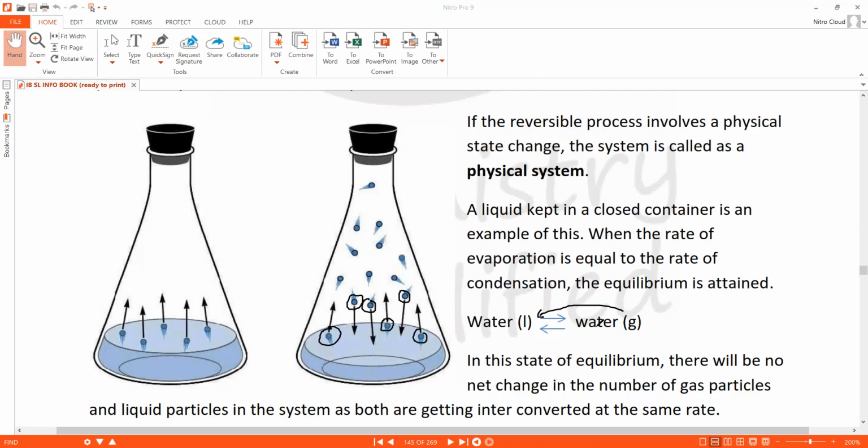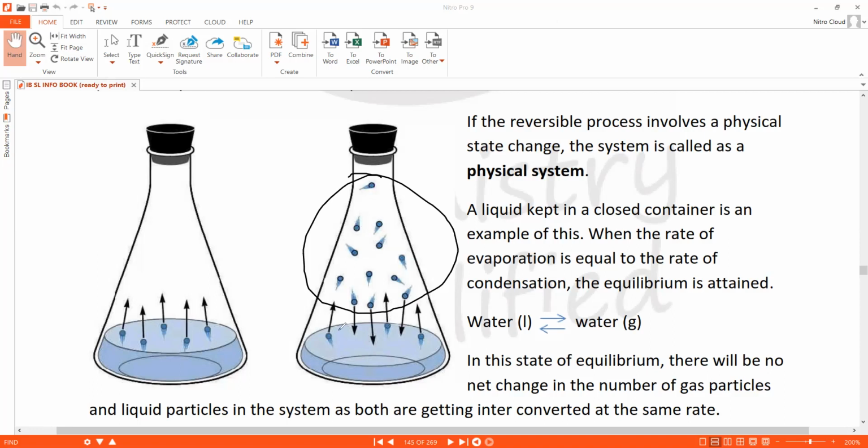So 3 molecules subtracted and 3 molecules added. So the net total number of vapor molecules, water molecules in the vapor phase, will neither increase nor decrease. They will remain whatever number they are.